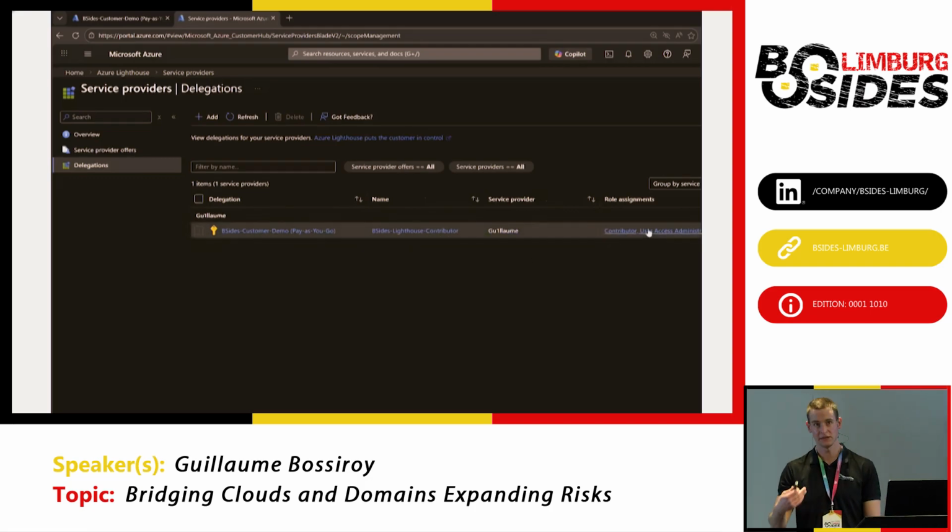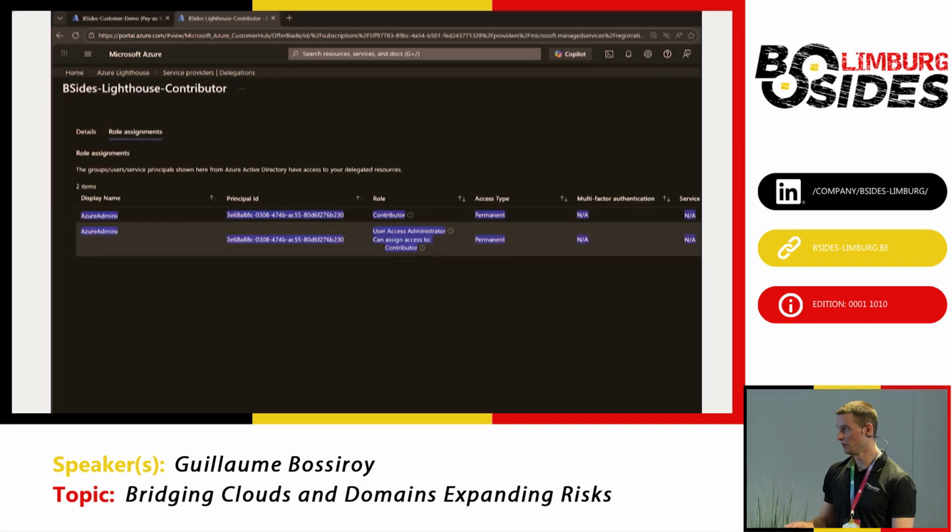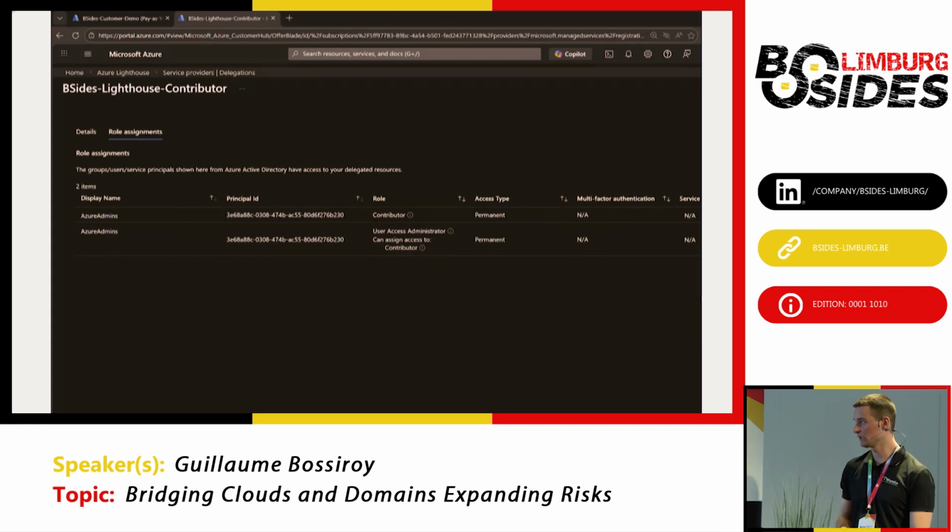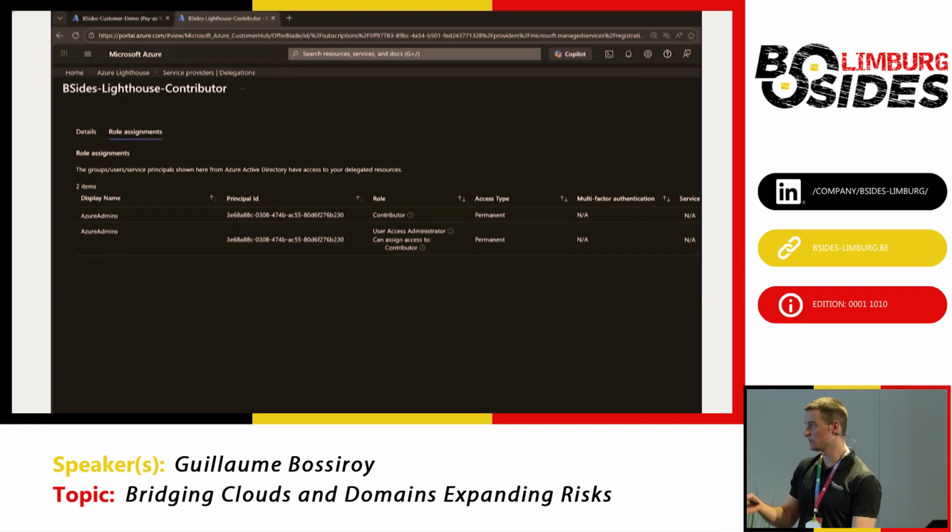There you see that there is indeed a delegation for the subscription to Azure admins with the contributor and user access admin. And you do not see what Azure admins is. It could be a group, it could be a user, and you don't know how it's managed on that end. So that's why I mentioned that it's quite interesting, because you can add permission in a stealth way. Not a lot of companies are constantly looking at or even monitoring Azure Lighthouse deployments, so that can be quite stealthy, because permissions are not shown in the Azure portal access control page of a subscription.